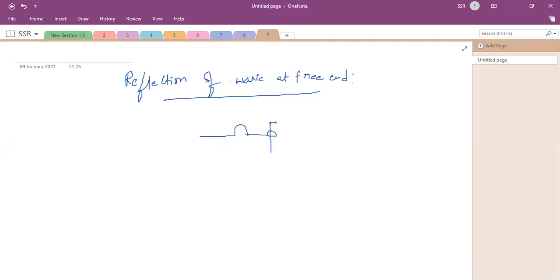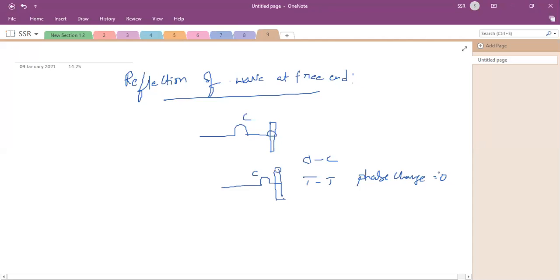For the free end of a rod, you can take this crest reaching this point. After reflection, it will give only a crest. So that crest will become a crest, which we discussed already, and then a trough will become a trough. And the phase change is 0.